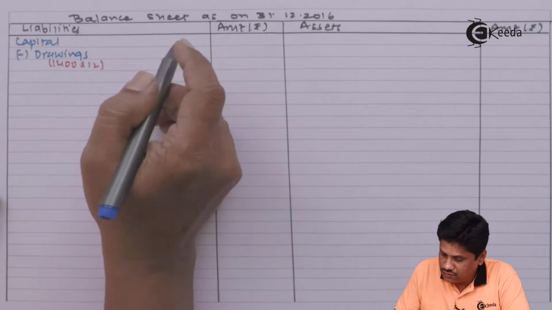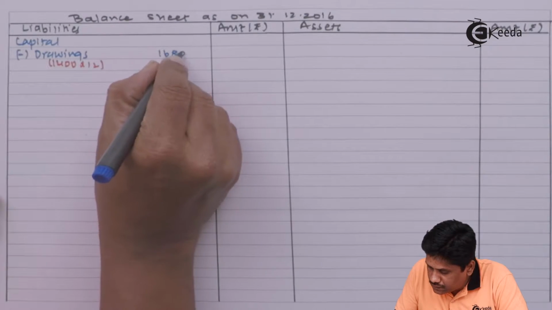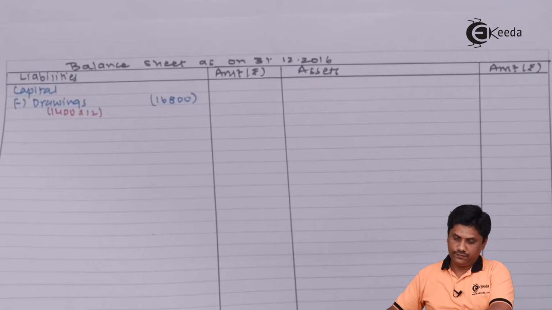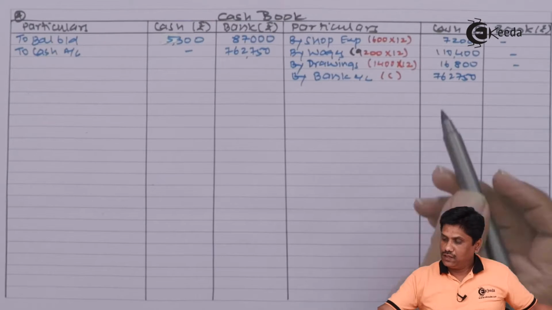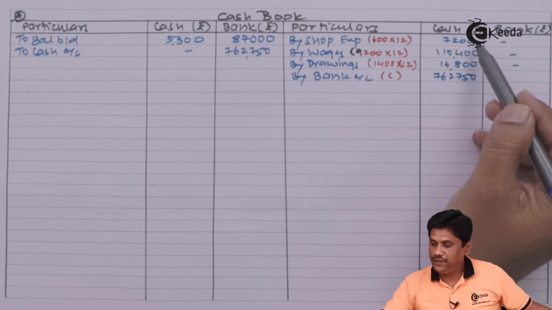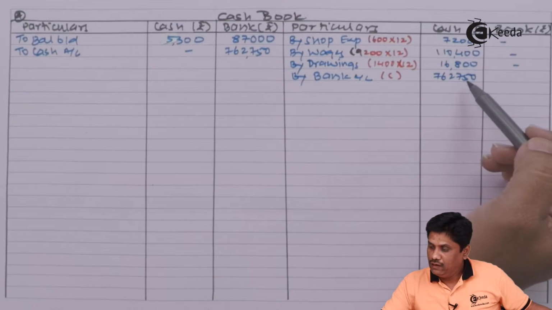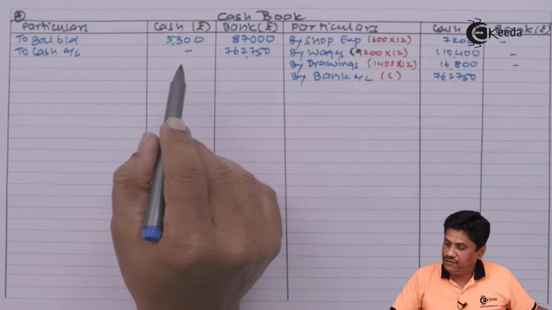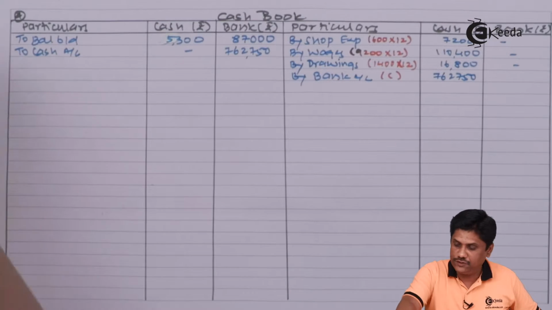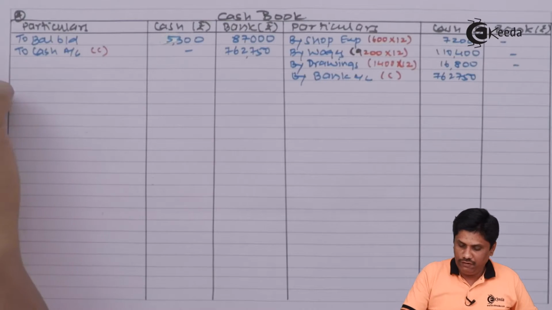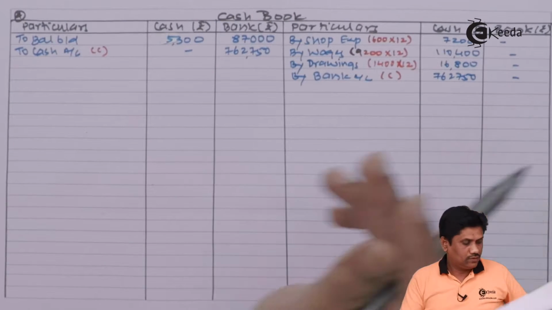It was 16,800. So second aspect of this are given. This we have debited to P&L, wages we have debited to trading, drawing we have subtracted from the capital, and this bank account we have debited in bank column of the cash book. So here also I am writing it is contra item. So we have recorded these transactions.